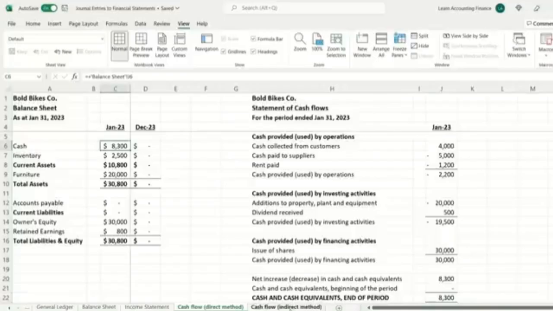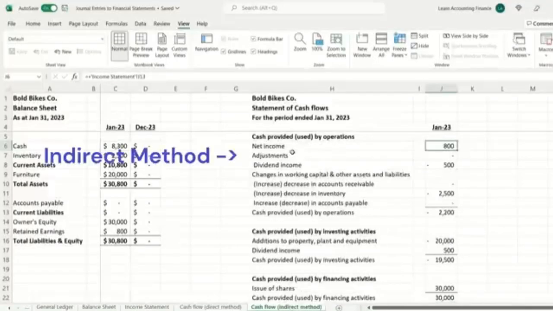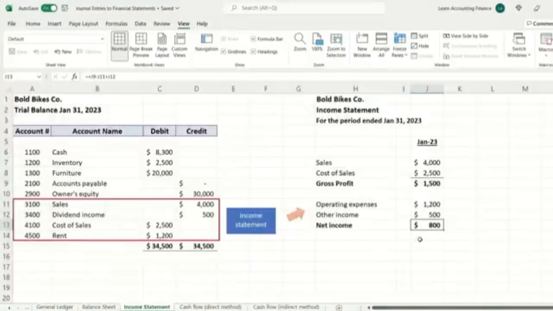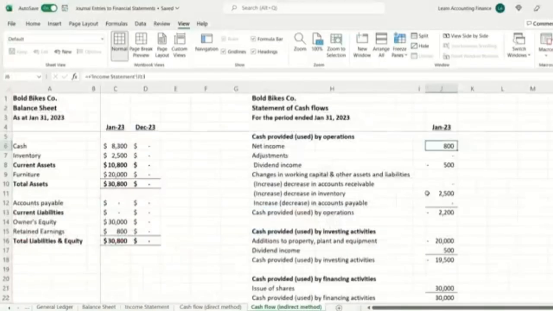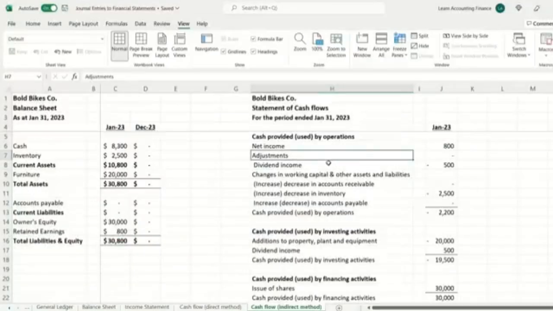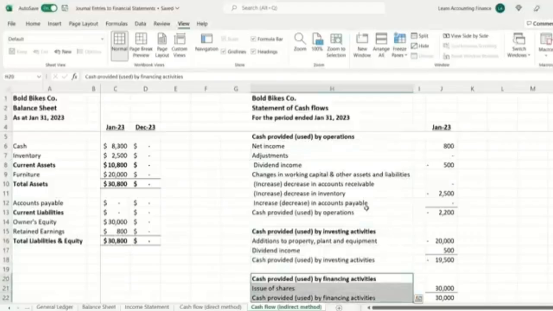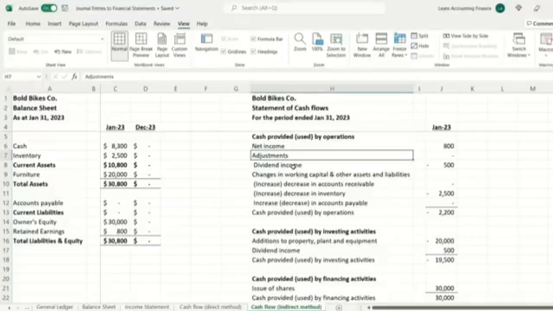A quick look at the indirect method of cash flow. In the indirect method, instead of directly going to the cash collected from customers or cash paid to vendors or suppliers, we start with the net income, which was $800. If you recall from our income statement, this is the $800. Then we will adjust for any non-cash items or any items that should actually be reflected in the investing activities or financing activities. We don't have any non-cash items, but a good example of a non-cash item is depreciation expense.